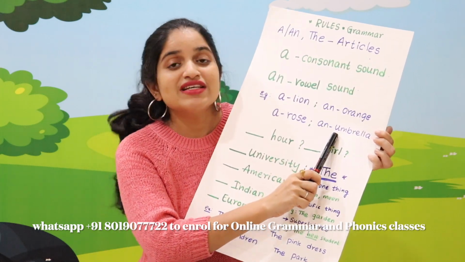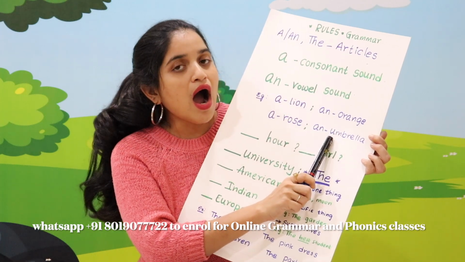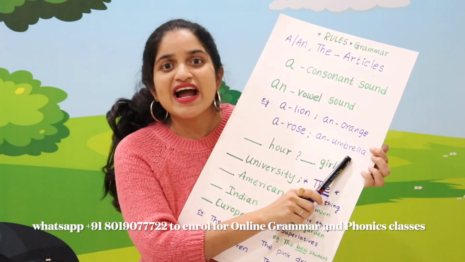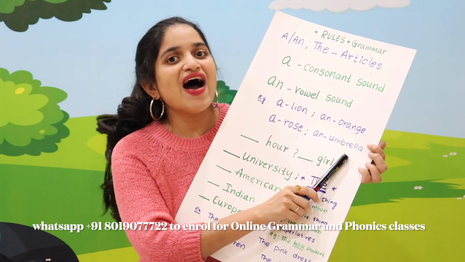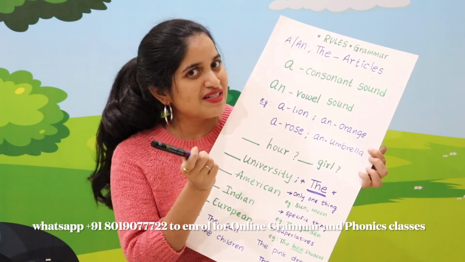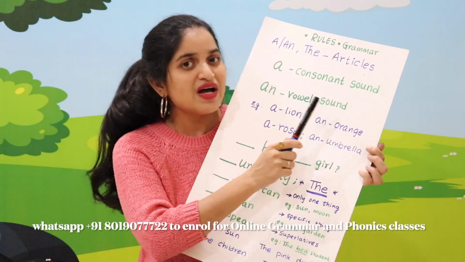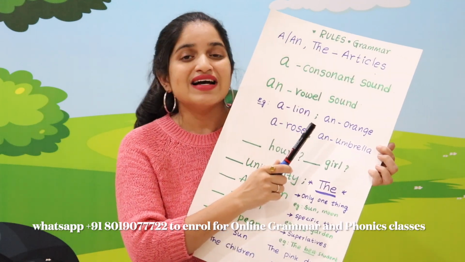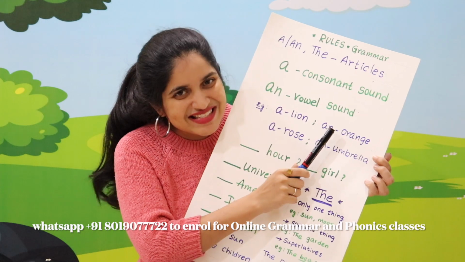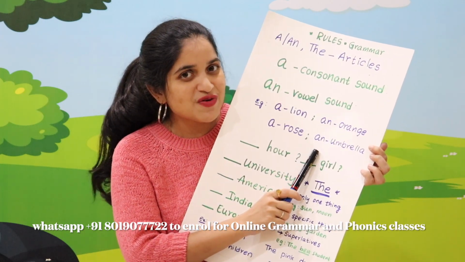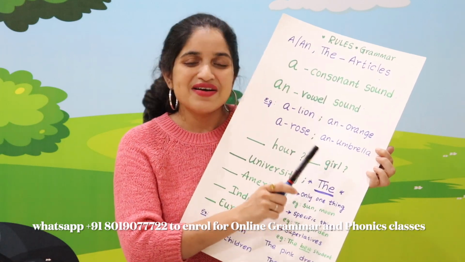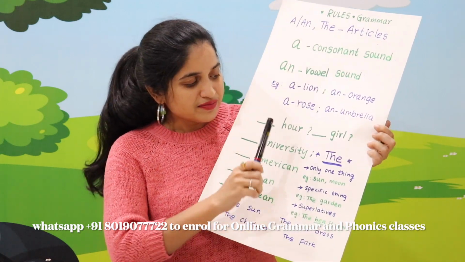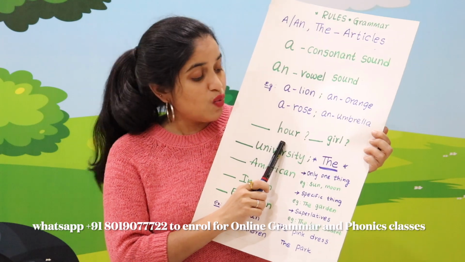Can you read out this word now? Umbrella. Yes, and what is the initial sound of this letter? Which means, is it a consonant sound or a vowel sound? It's a vowel sound. Then what is the prefix you have to use here? An umbrella. Very good.